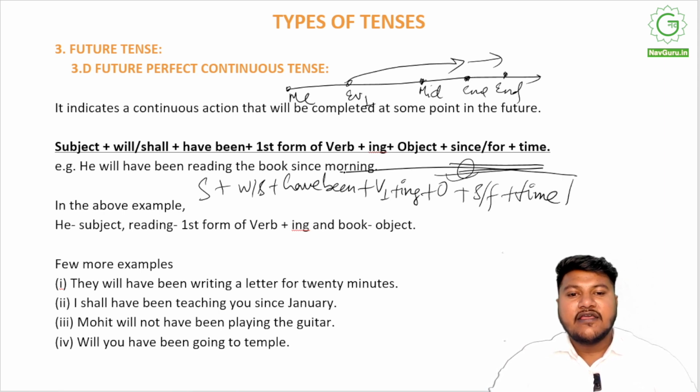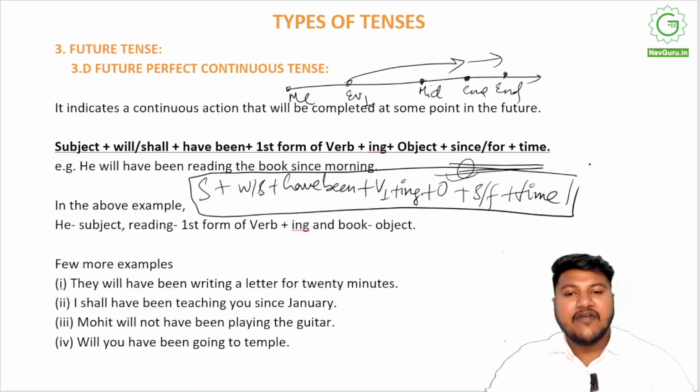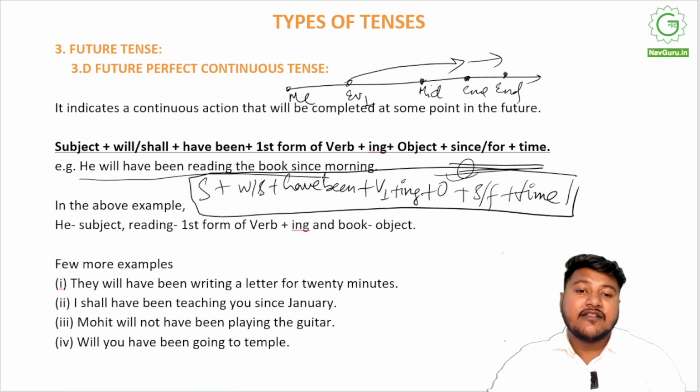So this is the structure of future perfect continuous tense, right? In the above example, if you see, he will have been reading the book since morning.